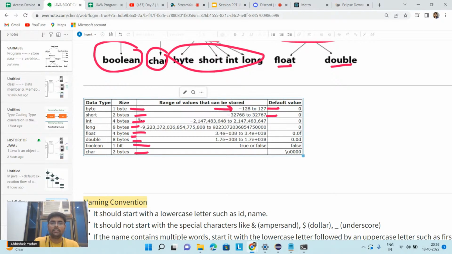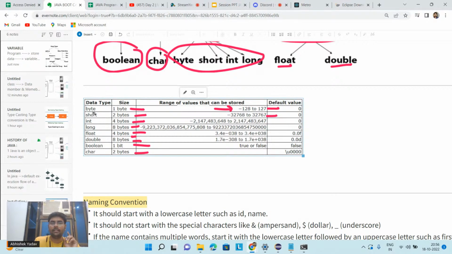It is the difference of the size. Byte occupies less memory, that is 1 byte, short 2 byte, integer 4 byte, and long 8 byte. And there is a difference between the ranges. So if I want to store any data that lies between this range, that is -128 to 127, then what do I have to use?